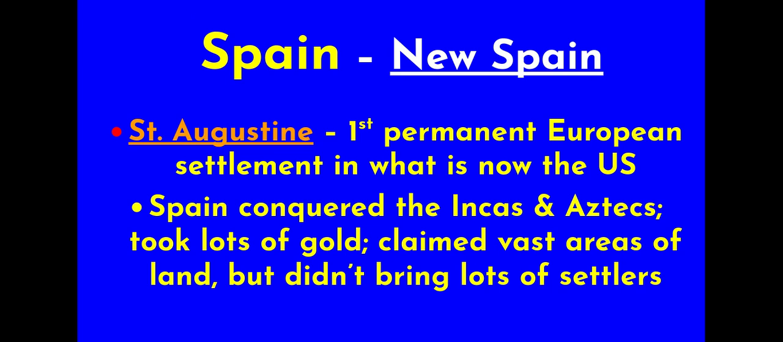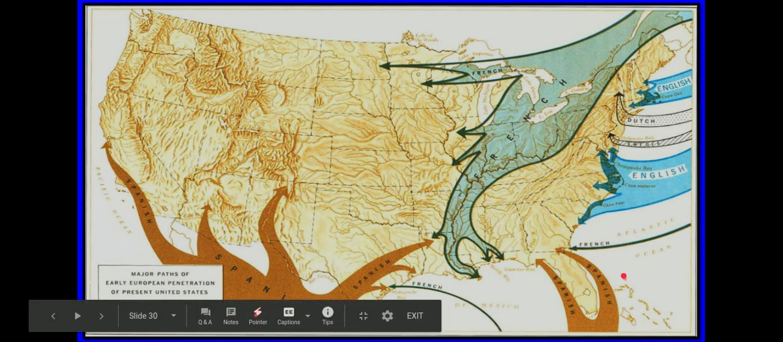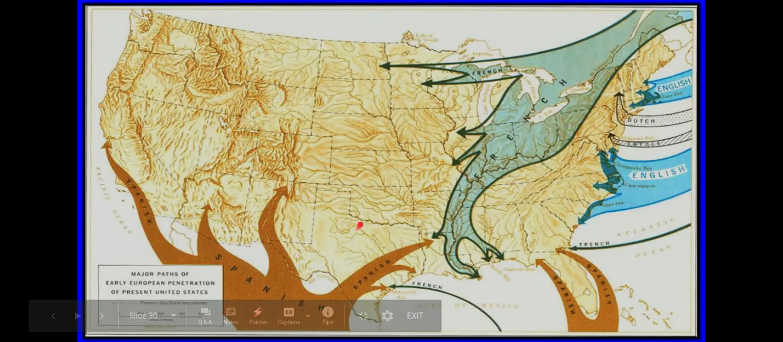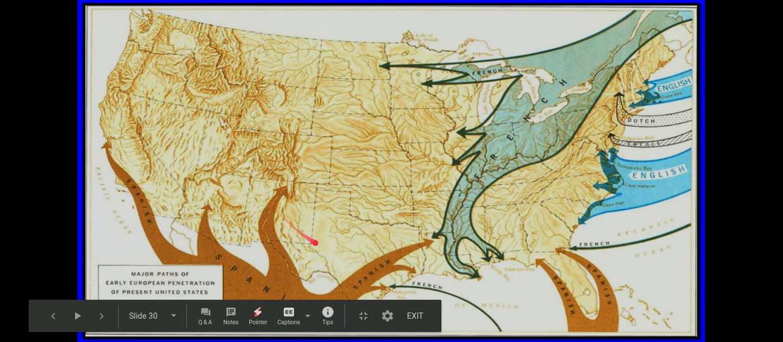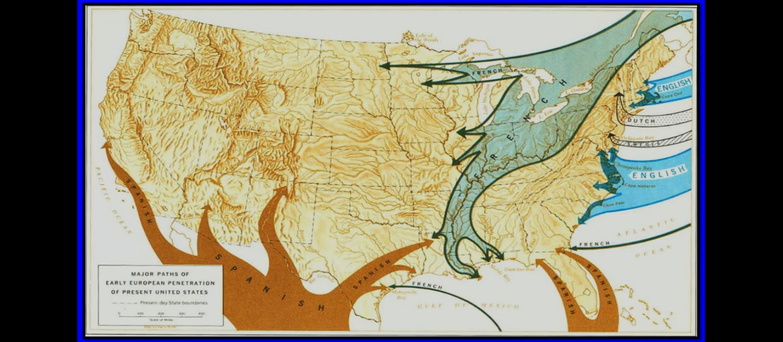They conquered the Incas and Aztec. They took lots of gold, claimed vast areas of land, but didn't really bring a lot of settlers. You can see their territory claimed will be Florida, Ponce de Leon looking for the Fountain of Youth, you might remember from previously, and then what is now the southwest United States in this area. This is all going to be Spanish influence and Spanish colonies. Okay, and next we will get to France, but not today.